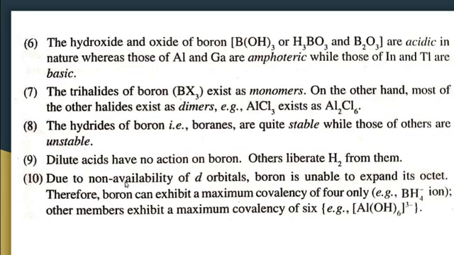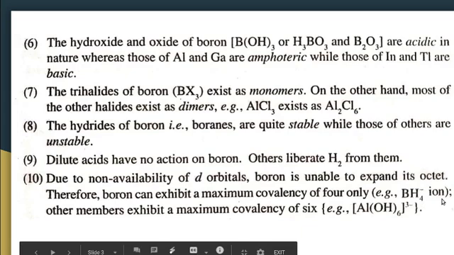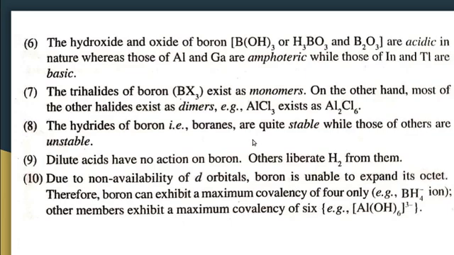Due to the non-availability of d orbitals, boron is unable to expand its octet. Therefore, boron can exhibit a maximum covalency of 4 only. For example, the BH4 minus ion. In the case of the BH4 minus ion, it exhibits a maximum covalency of 4 only. In all other cases, it exhibits a covalency of 3. In the case of boron trihalides, it shows a covalency of 3. Other members exhibit a maximum covalency of 6.